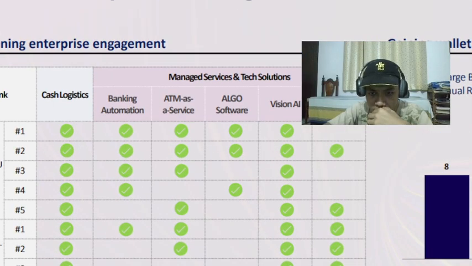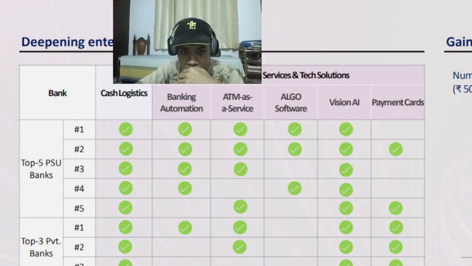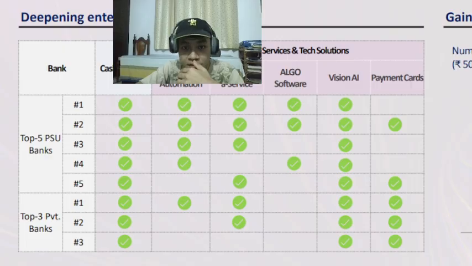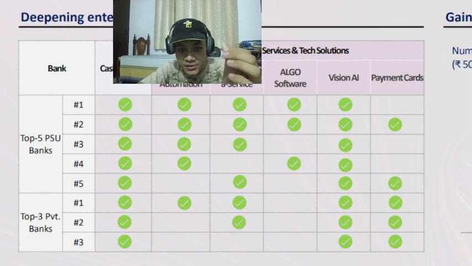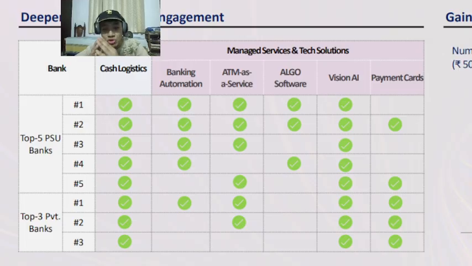Now, this is the thing to pay attention to here. It talks about its customers. Here we have the top five PSU banks, public sector unit banks. Here we have the top three private banks. The company provides cash logistics services to all of them.